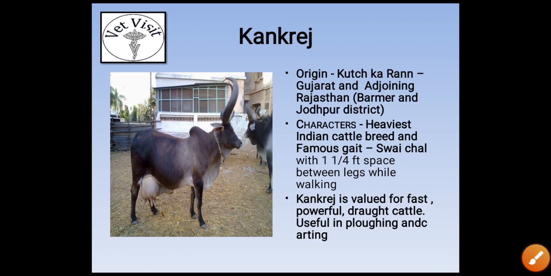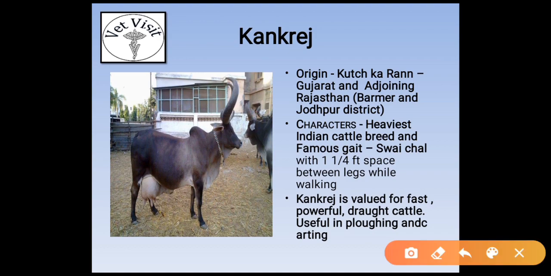Next breed is Kankrej. Its origin is from Kutch to Banaskantha, Gujarat and adjoining Rajasthan, Barmer and Jodhpur districts. Characteristics: it is the heaviest Indian cattle breed and famous for its gait, Sawai Chal. This question has also been asked in many exams. The Sawai Chal is its famous gait, and it is the heaviest Indian cattle breed,